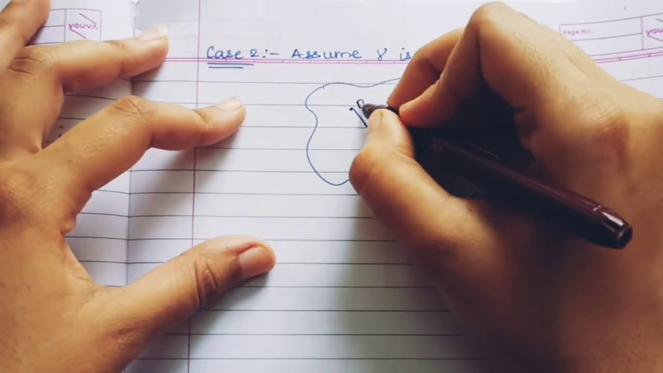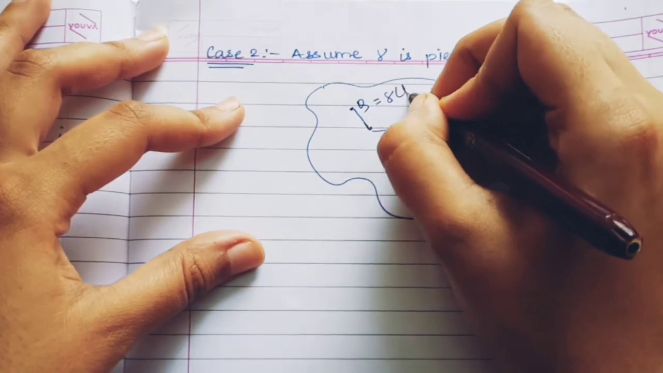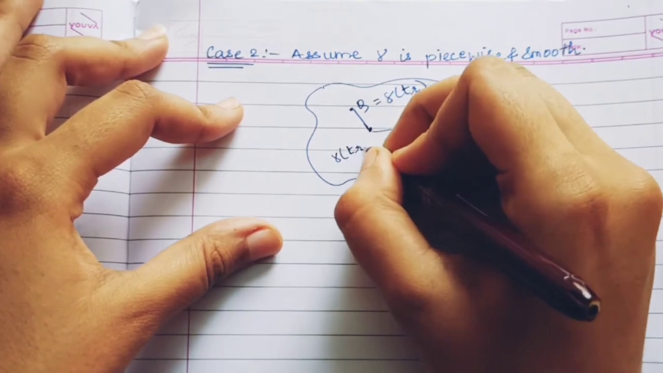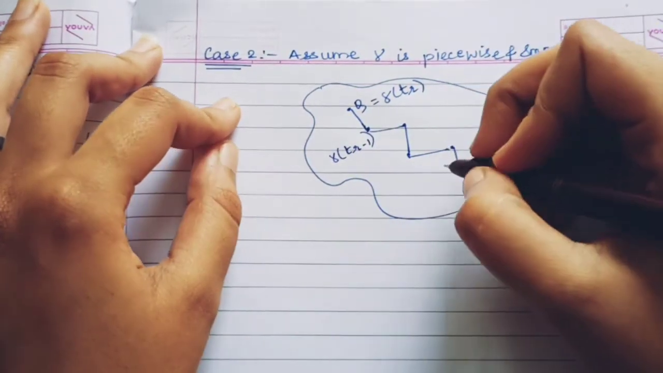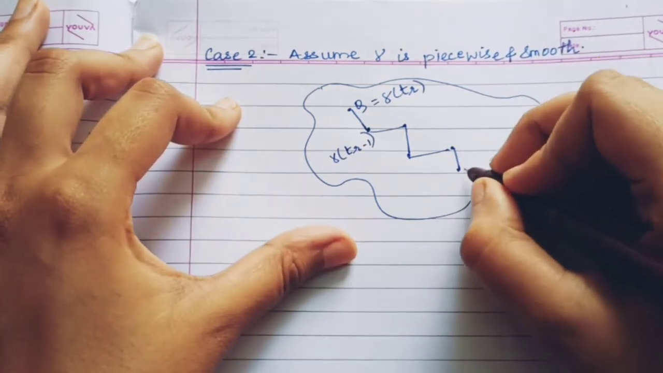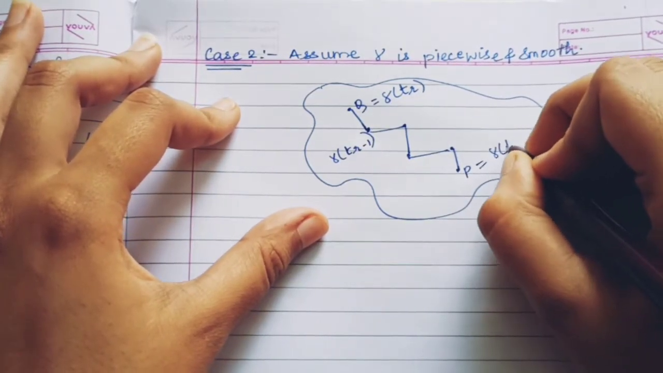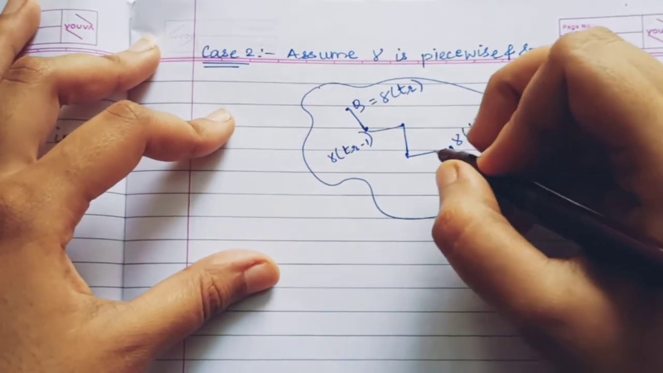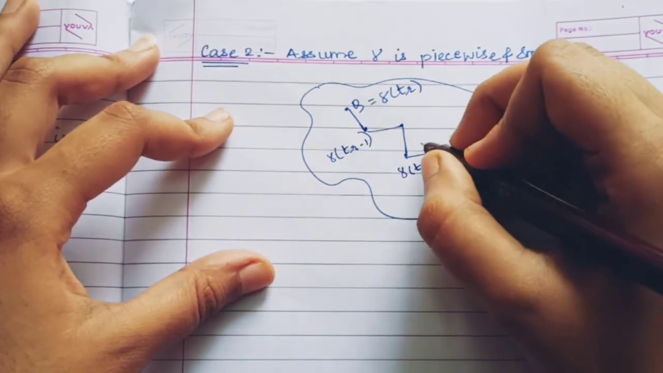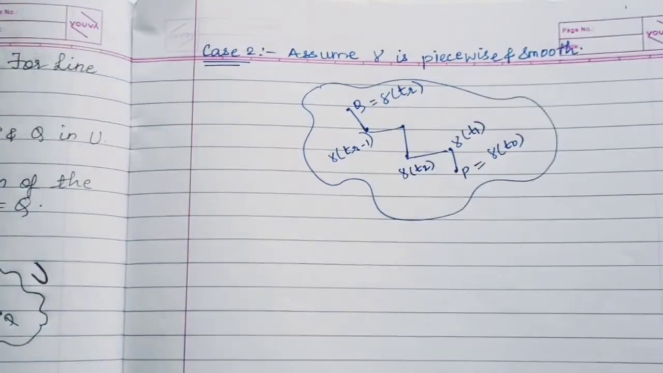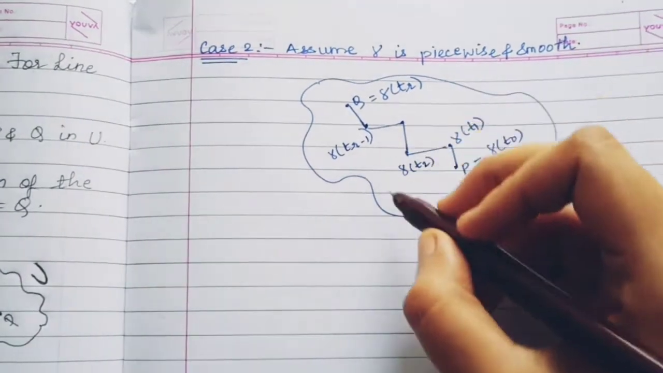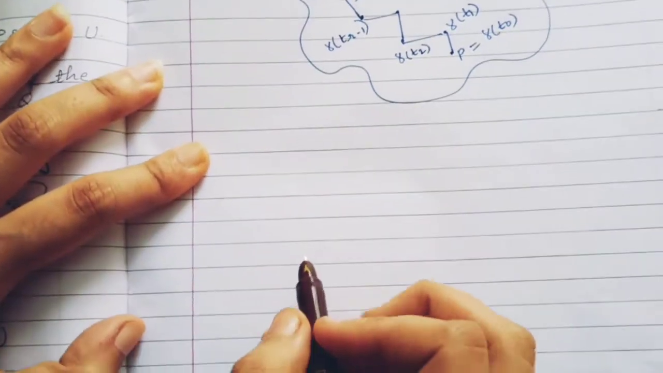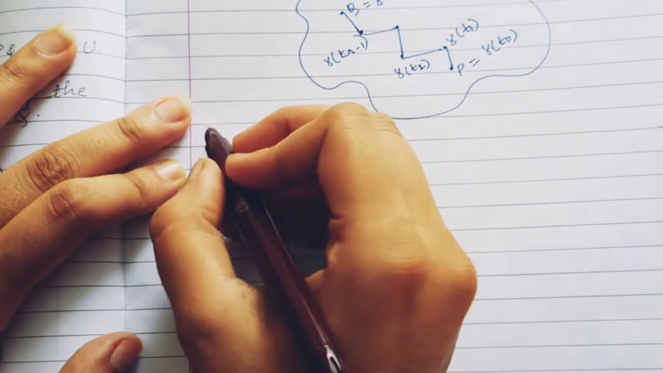Okay, so let us name the last point q, having the value γ(tr). The point before that is γ(tr minus 1). The first point is p, which is γ(t naught), and the second will be γ(t1), γ(t2), and so on till γ(tr minus 1) and γ(tr). The domain is U. So now let us write it down in words.